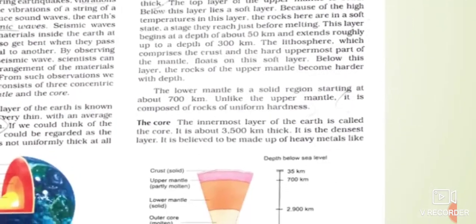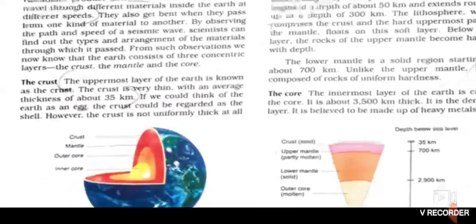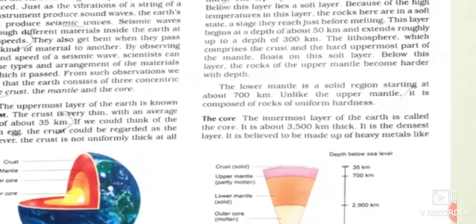From 700 kilometers to 300 kilometers, the temperature, heat and pressure are extremely high and very intense. That is why the rocks are partially molten here, and therefore in a fluid state also. The rocks of the lower mantle are solid due to intense heat and high pressure. Now this is a well-labeled diagram, as you can see here, children.